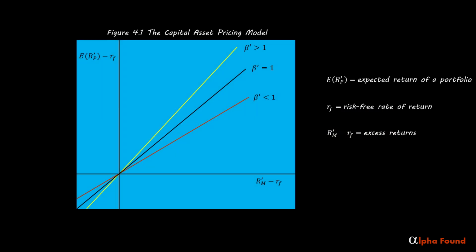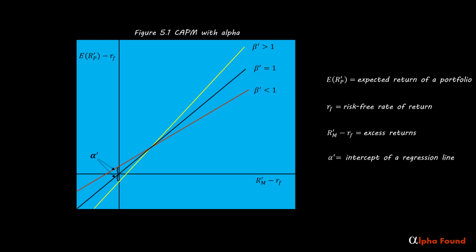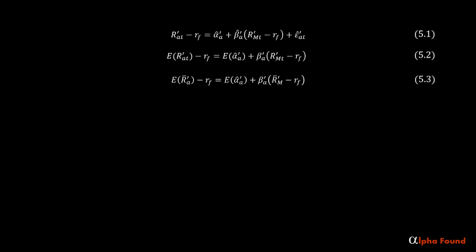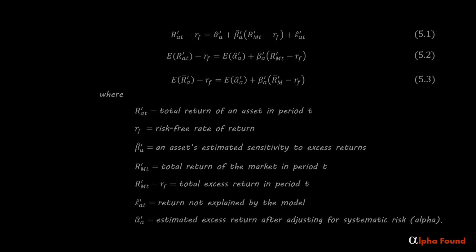Here is a graph of Sharpe's original idea of CAPM as seen in the last video. Here's what it looks like with alpha using notation alpha prime. Alpha is the intercept. Now the different ways of expressing the equations of the capital asset pricing model look like this, with the usual components plus the addition of a term called alpha hat prime sub a, which is the estimated excess return of the asset after adjusting for systematic risk.